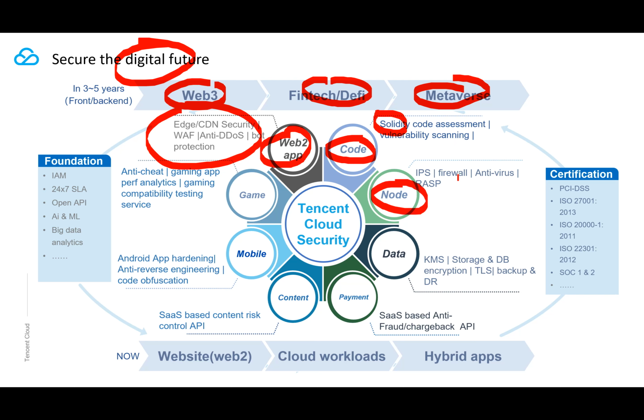Did you know that the blockchain application or Web3 application is highly decentralized? For example, Ethereum requires computing nodes spanning across public cloud and also private cloud. So for the node level, you have to make sure that it's highly secure. And you have to make sure the data, regardless of its state, at rest or in motion, is secured end to end. It has to be encrypted. And also, please practice DR and backup, just in case ransomware strikes.